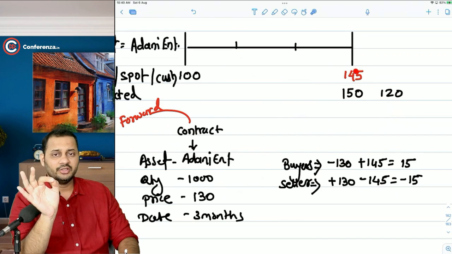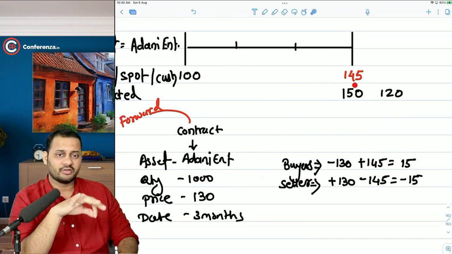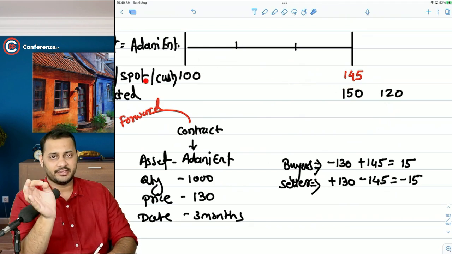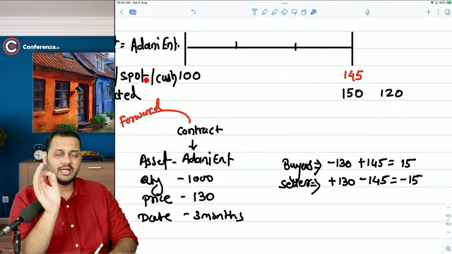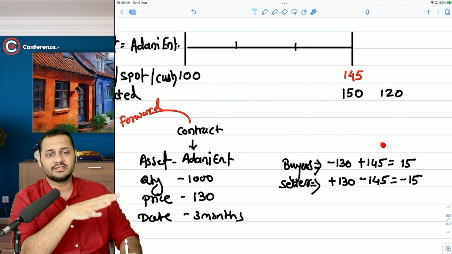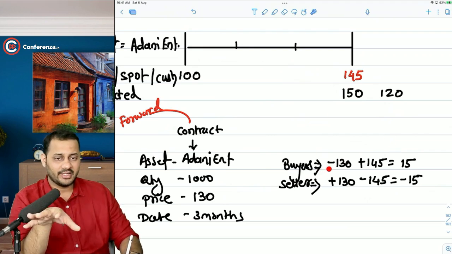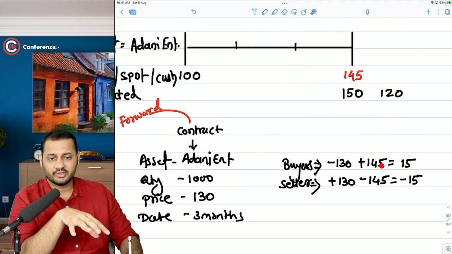If you really want to own the share on this date or on any date, you will have to buy it at the spot price. Go to the spot market, buy the share. What will happen to the derivatives contract is it gets settled at the closing price. So if you agreed to buy at 130, you can sell it at 145.